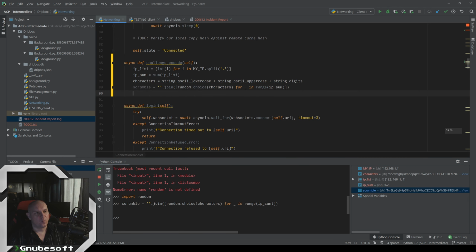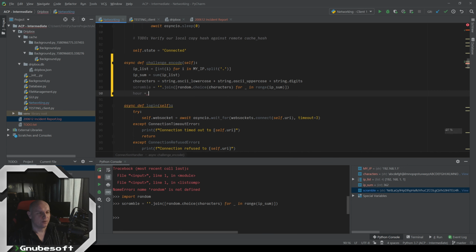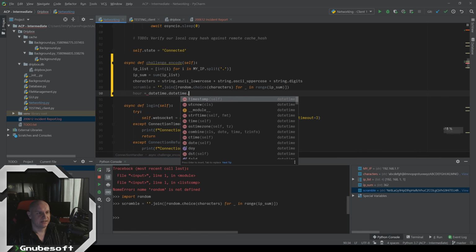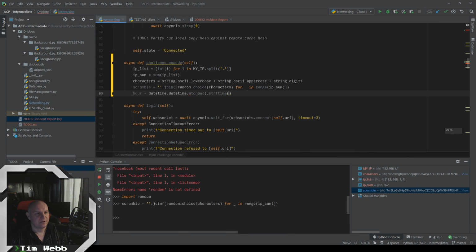Now, another thing that both the client and the server will know about is whatever the current time is. So let's use the hour that it is right now. Let's take datetime UTC. Try to use UTC now whenever you're doing anything like this, because you don't have to worry about different servers being on different time zones or anything like that. Everything is using UTC. We want to get the string from time and the hour.